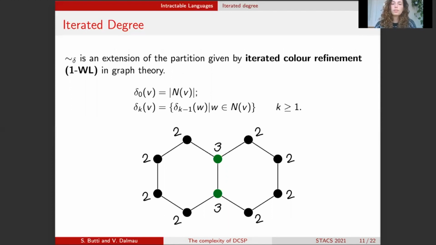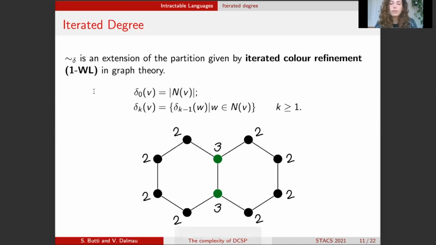The concept of iterated degree originates from graph theory, and the iterated degree of a vertex can be easily calculated by using the color refinement algorithm, which is also known as the one-dimensional Weisfeiler-Lehman algorithm.